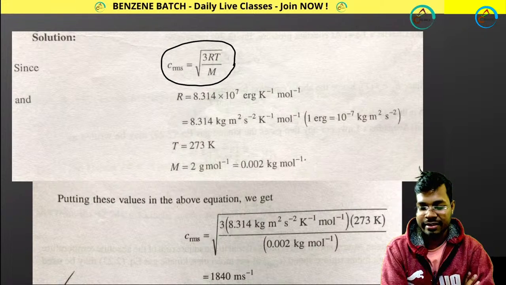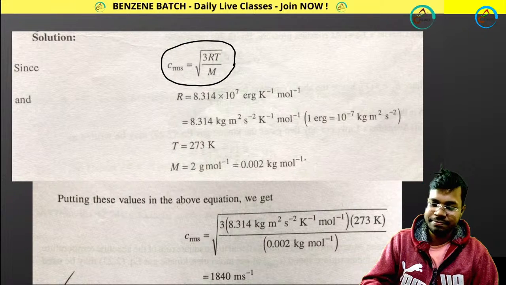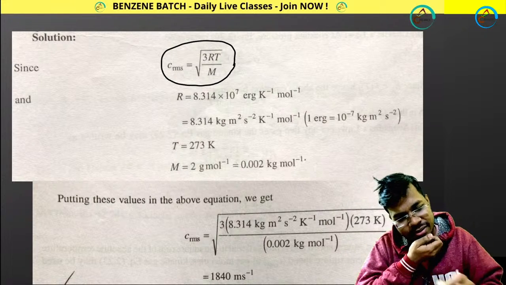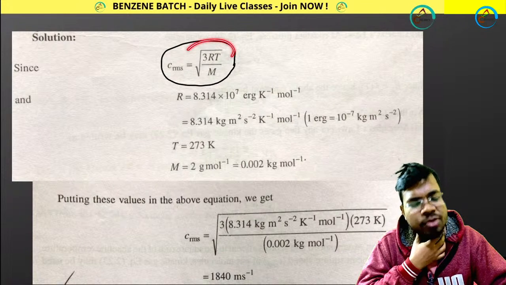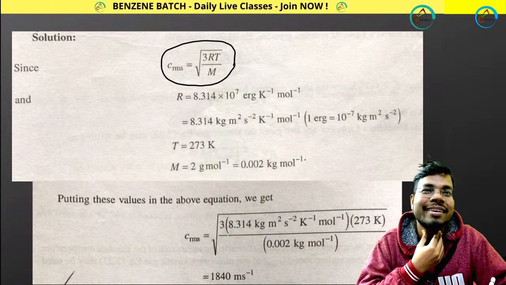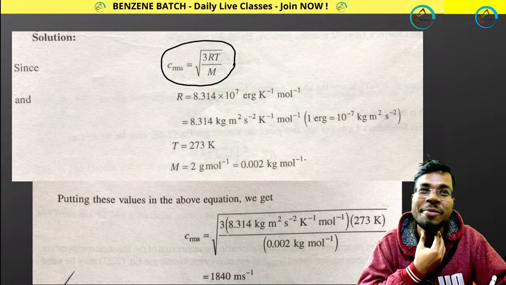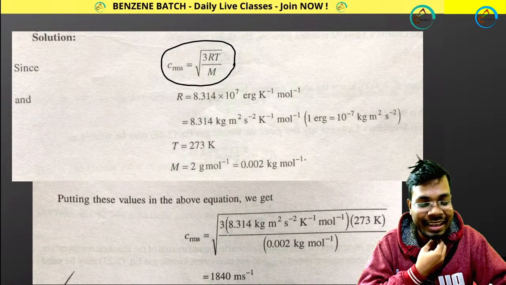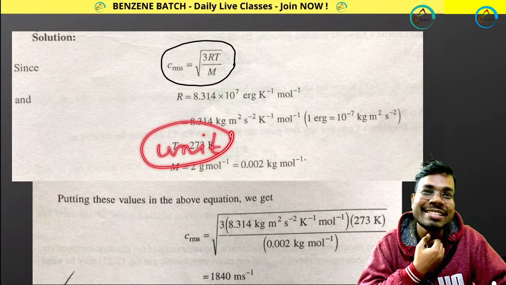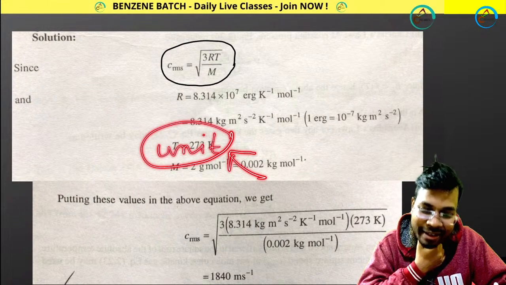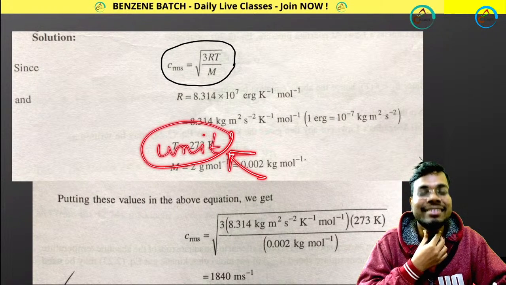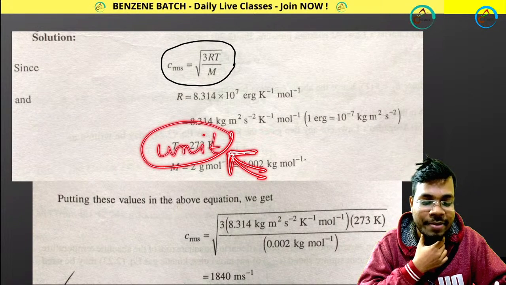Great. So first of all, C_RMS, you know this formula. I know guys, you will be making mistakes in units. That's why I have taken these kinds of questions, so that you make mistakes, and then you learn how and why you are making mistakes. That's the significance of this live session.